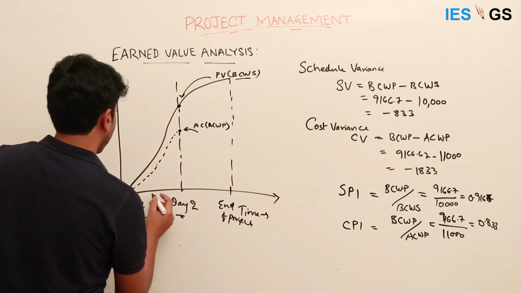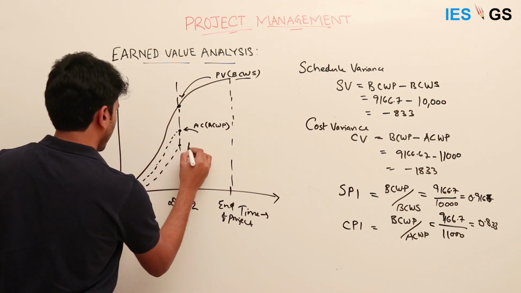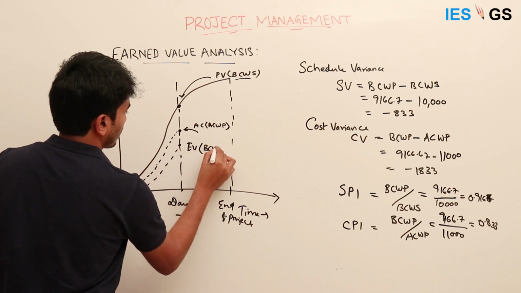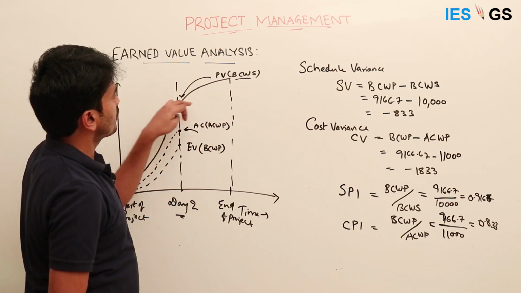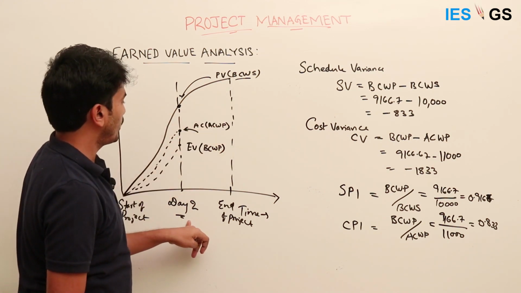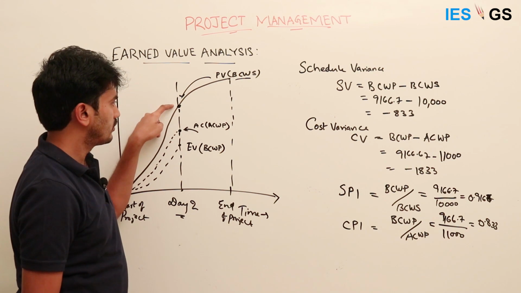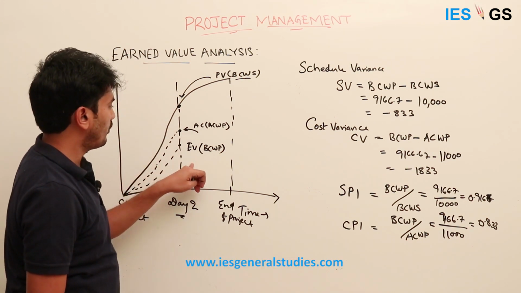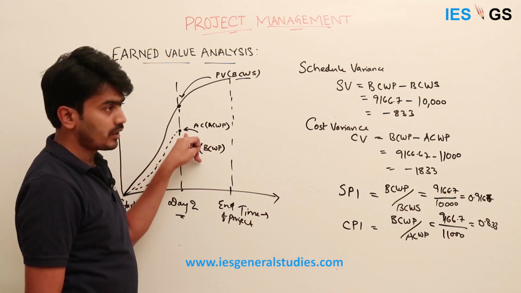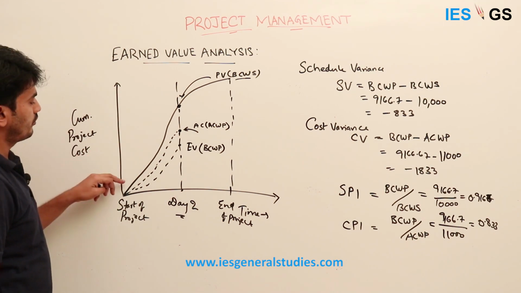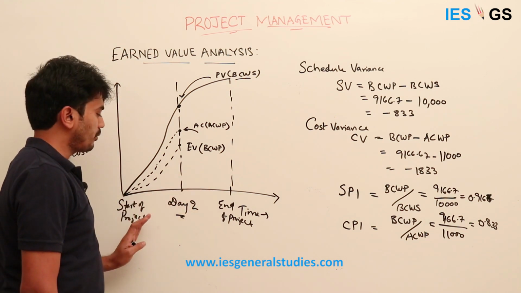If we plot the earned value, based on the work that we performed, it comes to here, that is the earned value or budgeted cost of work performed. By the end of day 2, this is the budgeted cost of work scheduled, but the work we performed, the earned value, is this much, whereas the actual cost is this much. So this is the cumulative project cost for all these 3 parameters from the start of the project to the end of the project.